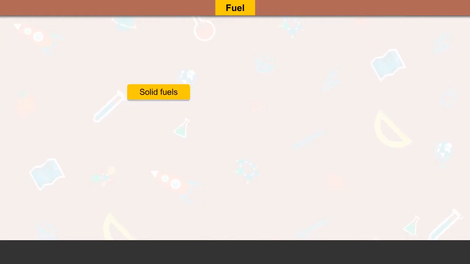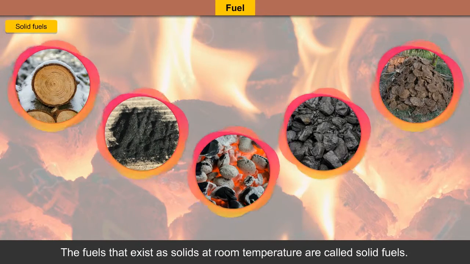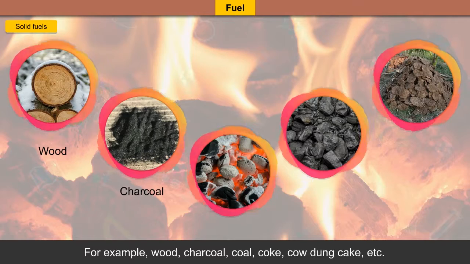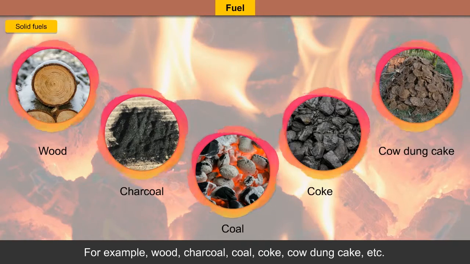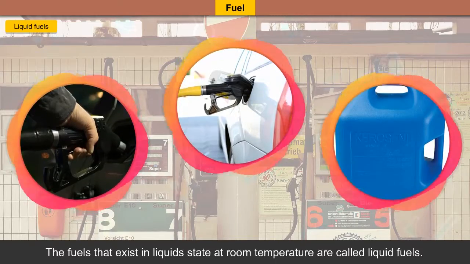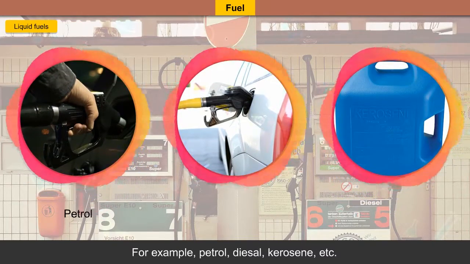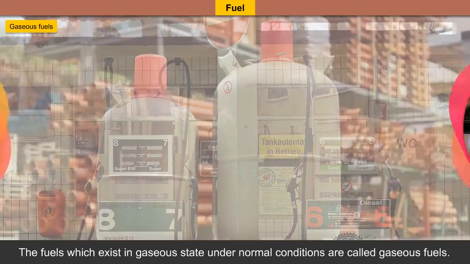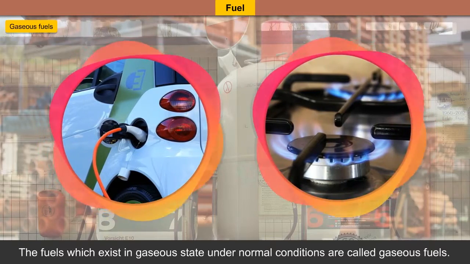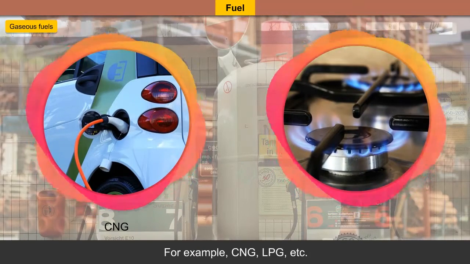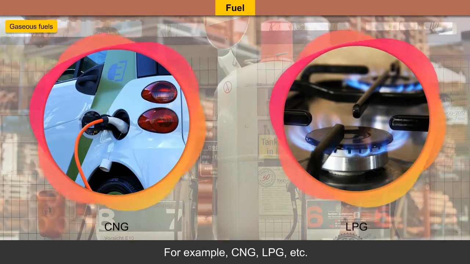Solid fuels. The fuels that exist as solids at room temperature are called solid fuels. For example, wood, charcoal, coal, coke, cow dung cake, etc. Liquid fuels. The fuels that exist in liquid state at room temperature are called liquid fuels. For example, petrol, diesel, kerosene, etc. Gaseous fuels. The fuels which exist in gaseous state under normal conditions are called gaseous fuels. For example, CNG, LPG, etc.